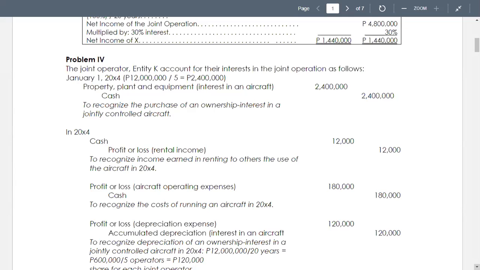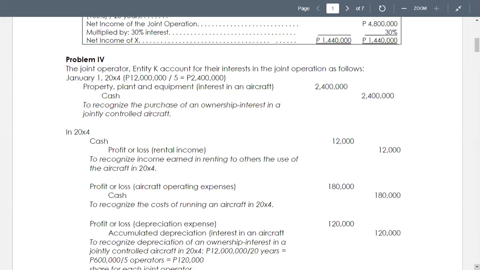So our entry number 1 now for problem 4 is to debit property, plant, and equipment, interest in an aircraft, and credit to cash for 2.4 million. The total cost of the aircraft of 12 million divided equally by the 5 operators. So that's to recognize the purchase of an ownership interest in a jointly controlled aircraft.